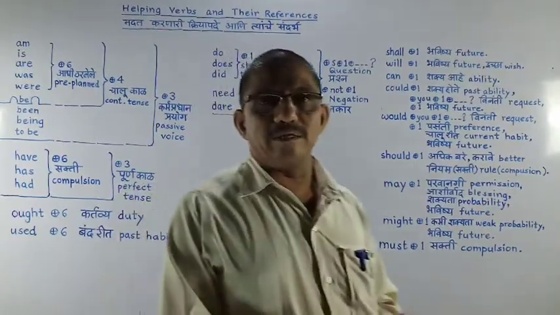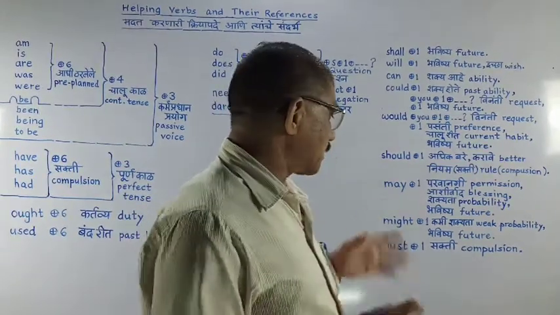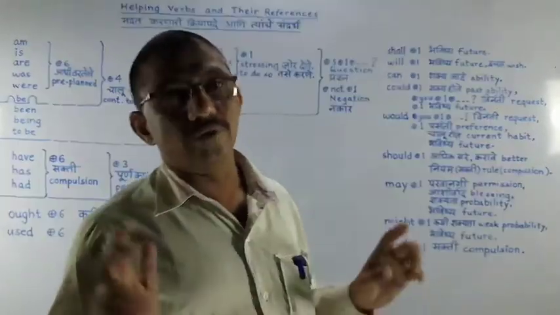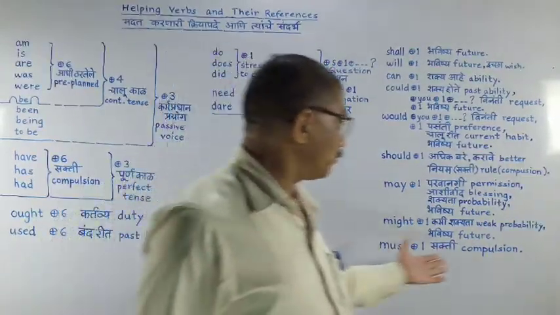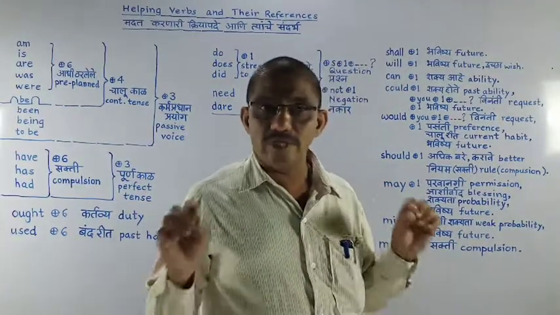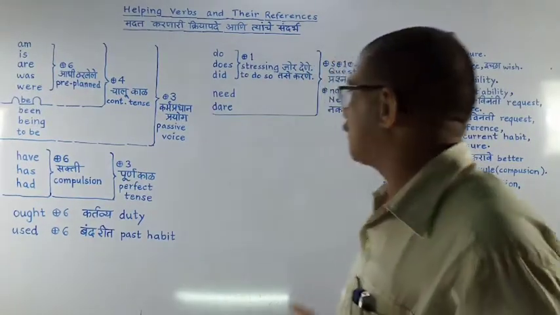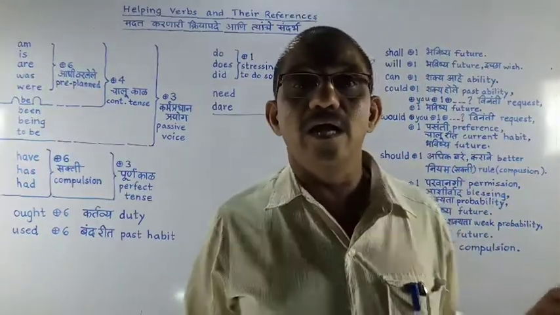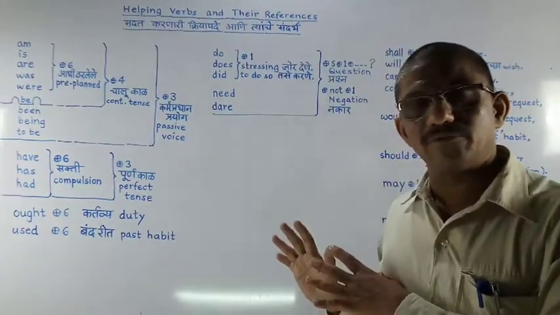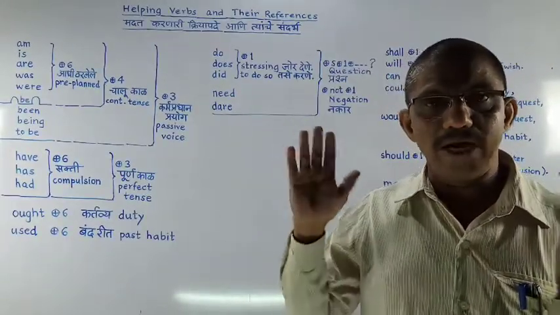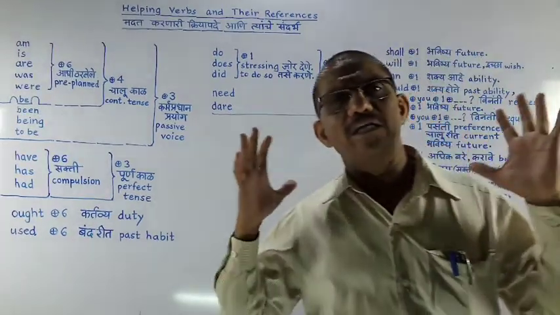I must take a pen. It means it is compulsory for me to take a pen. So it is showing you compulsion. This way we understood each and every helping verb and all its shades. Learn this lesson very nicely. Keep it in mind and be strong in English grammar.